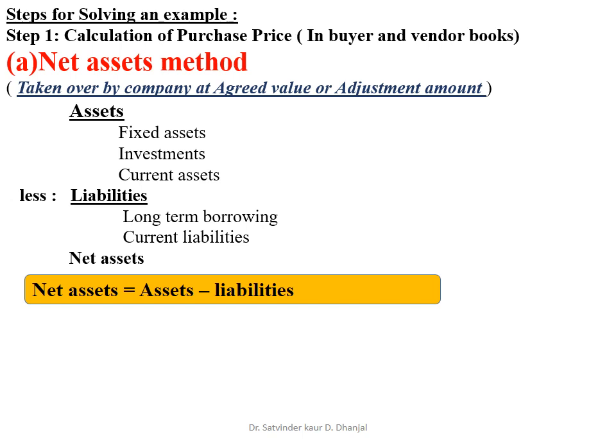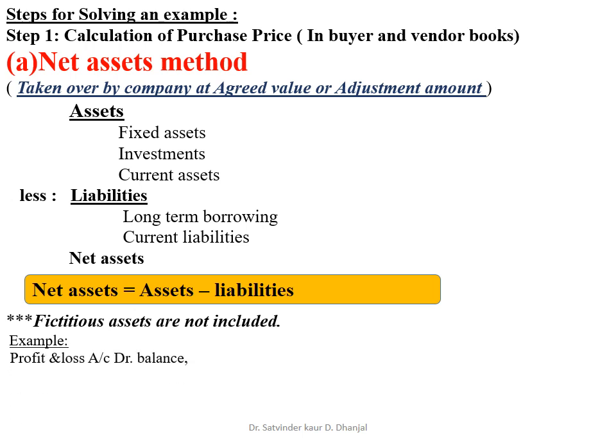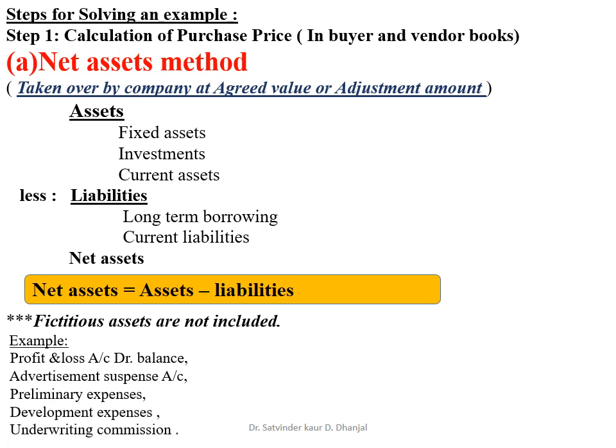And those assets and liabilities which are not taken over by the company will be realized or paid off later on, respectively. So, this is your net asset method. One important thing is that fictitious assets are not included in these assets. Fictitious assets include your P&L account debit balance, advertisement suspense account, preliminary expenses, development expenses, underwriting commission, etc.